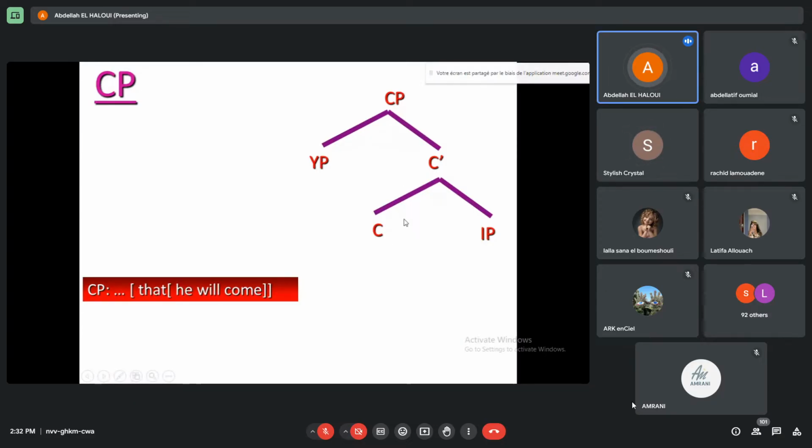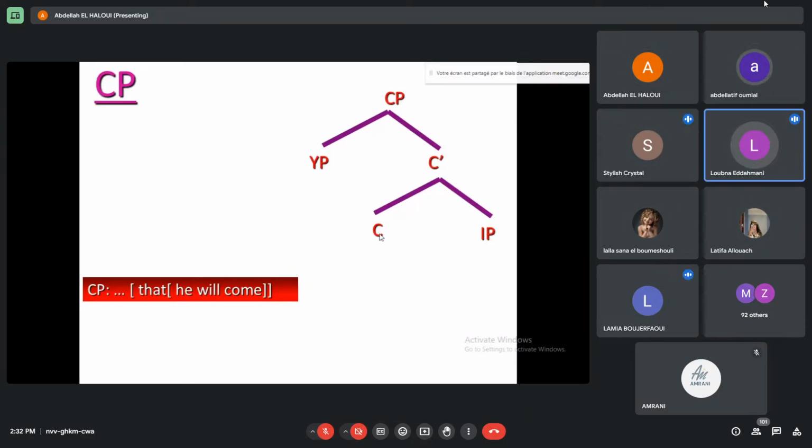So tell me, what's the head of this phrase? C. What type of head is it? A complementizer. It's C. What's the complement?